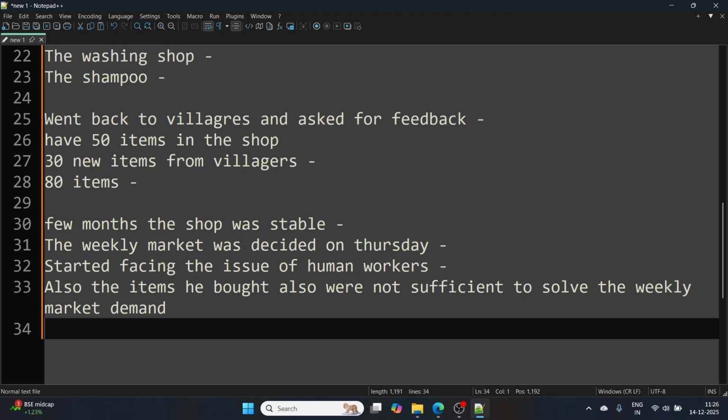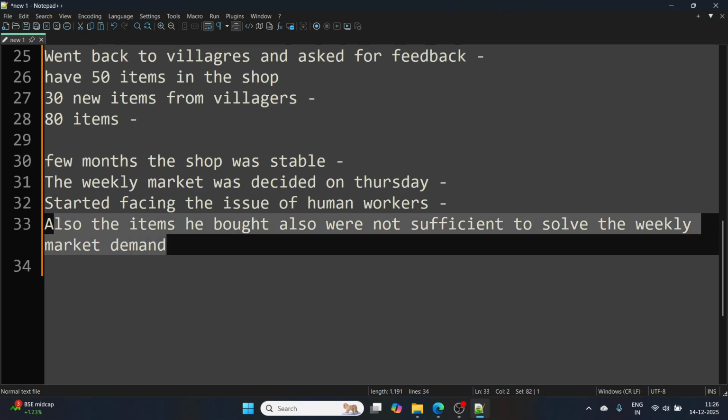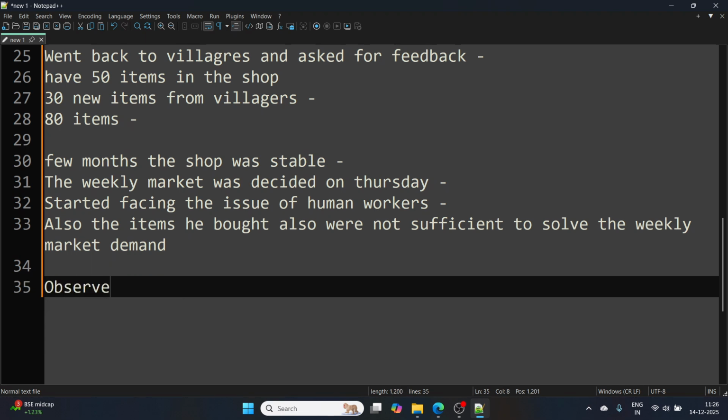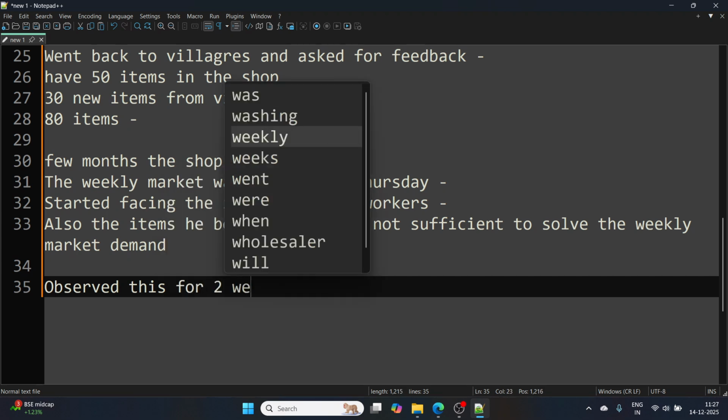Ganesh observed this for, let's say, two weeks.